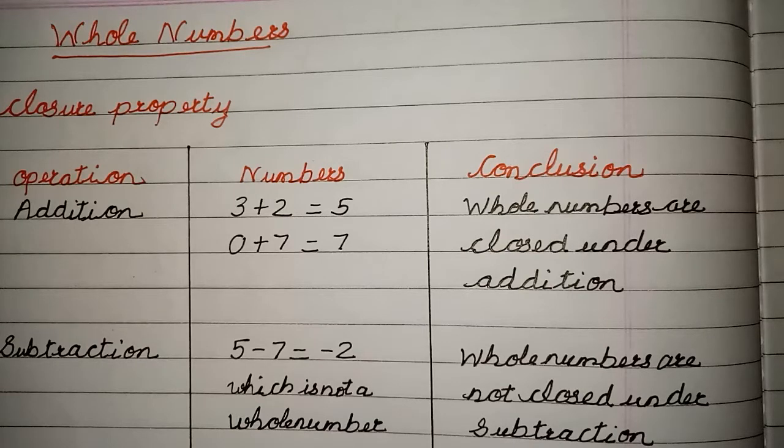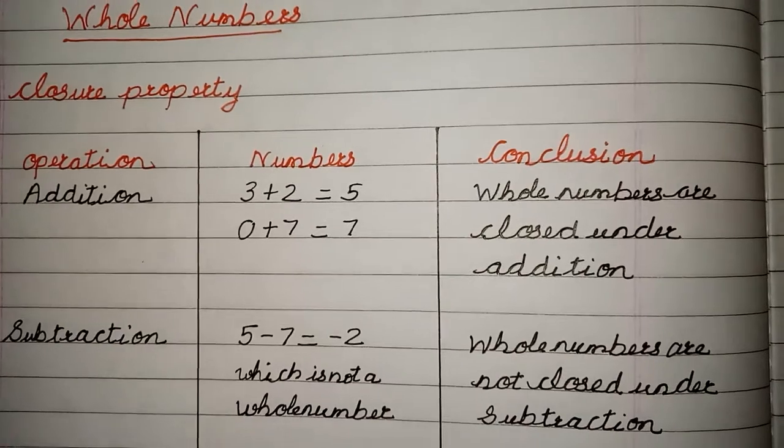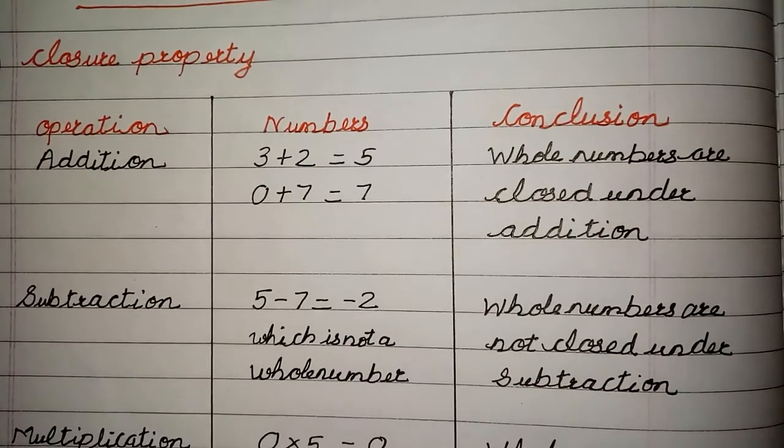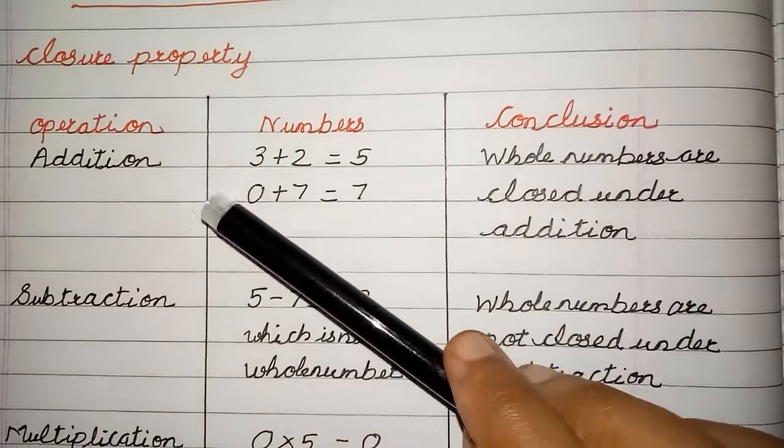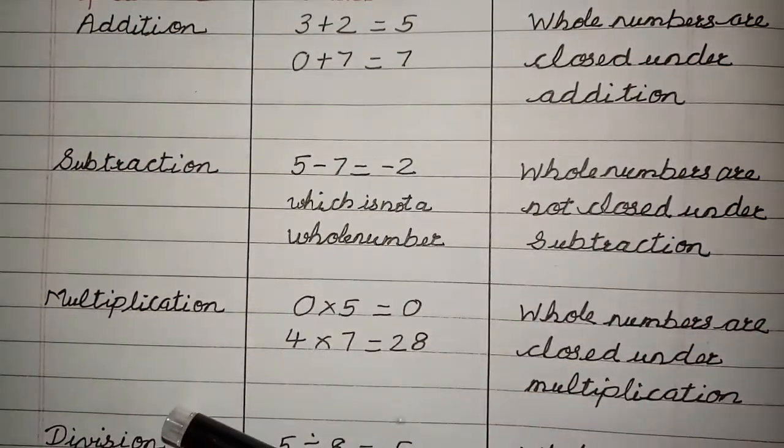Now, just as we have discussed closure property, commutative property, and associative property for rational numbers, we are going to discuss the same for whole numbers. So let's start with closure property. You know that closure property has 4 operations: addition, subtraction, multiplication and division.